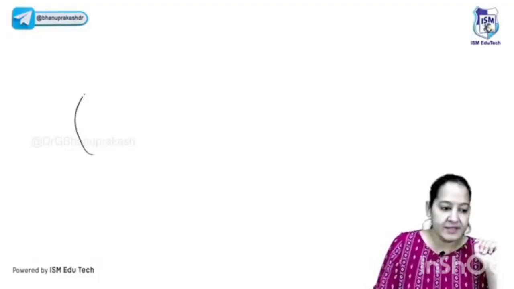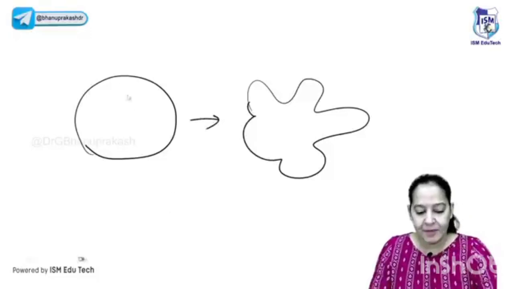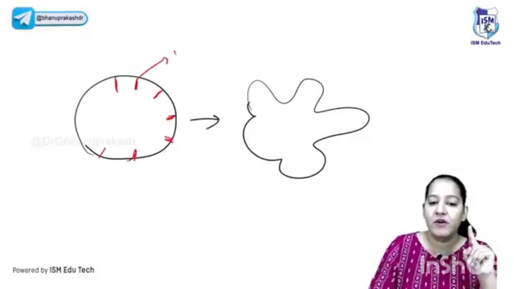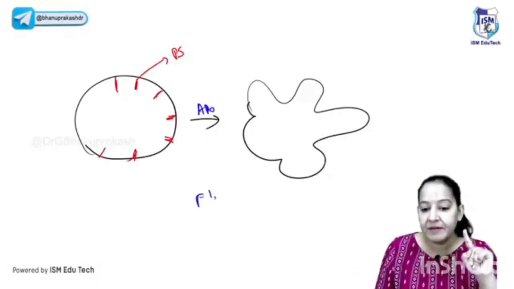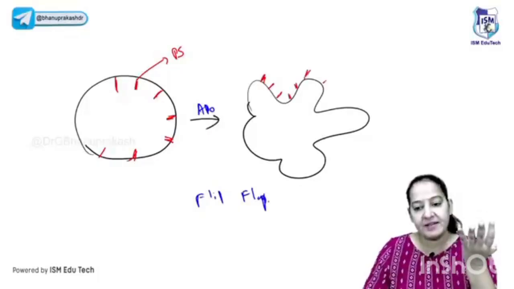Let me draw a diagram for you. This is a normal cell. And this is the apoptotic cell with the bleb formation. It is converting into an apoptotic cell. The normal cell has a phospholipid present on the inner surface of the cell membrane. The name of that phospholipid is phosphatidylserine. During apoptosis, there is a flip-flop. I'm using the word flip-flop. During this, the phosphatidylserine is coming on the outer surface.